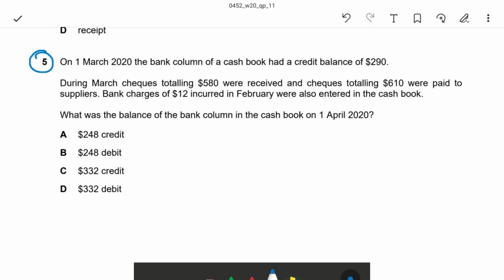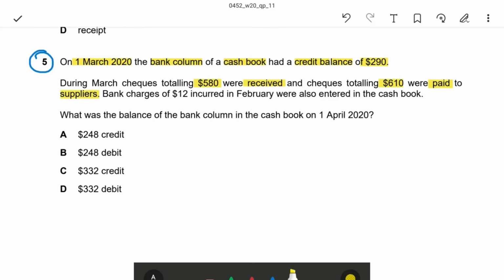Fifth question. On 1st March 2020, the bank column of the cash book had a credit balance of $290. During March, cheques totaling $580 were received and cheques totaling $610 were paid to suppliers.